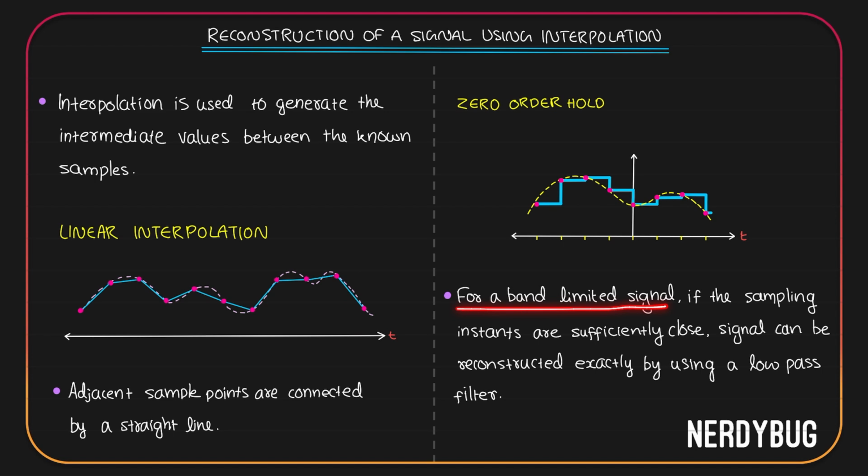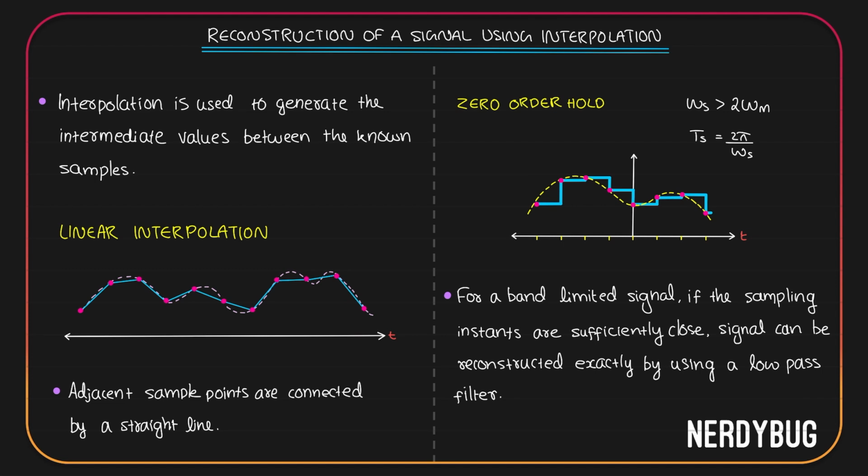In short, for a band limited signal, if the sampling instants are sufficiently close, then the signal can be reconstructed exactly by using a low pass filter. This actually comes directly from our sampling theorem. According to sampling theorem, omega s is supposed to be greater than 2 omega m, which means omega s or the sampling frequency should be sufficiently large. But we know the time period of the sampling Ts is 2 pi by omega s.